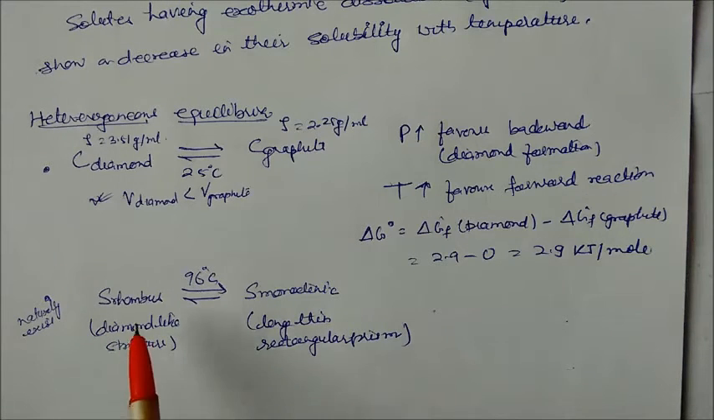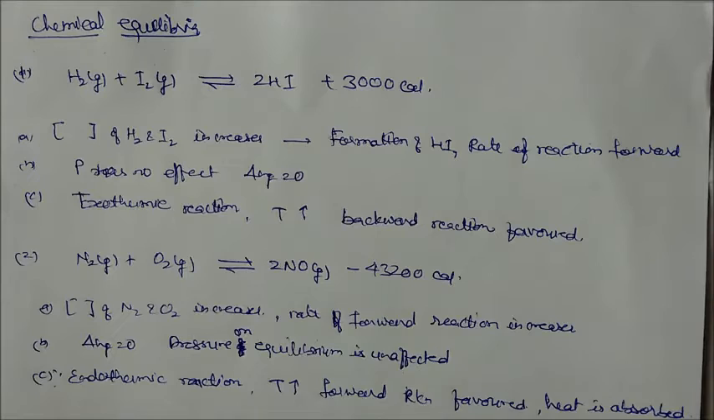Similarly, in the case of rhombic sulfur, at 96 degrees centigrade it is converted into monoclinic sulfur. The rhombic form has a diamond-like structure, and monoclinic sulfur is a long thin rectangular prism. So it naturally exists that rhombic converts into monoclinic.